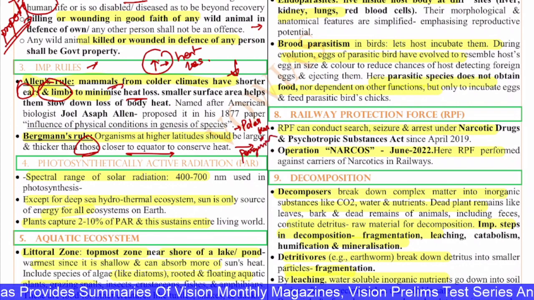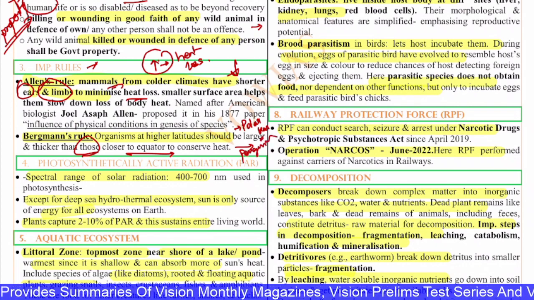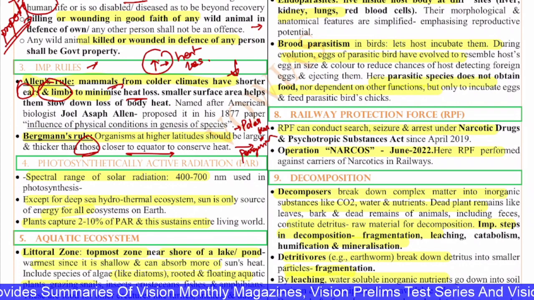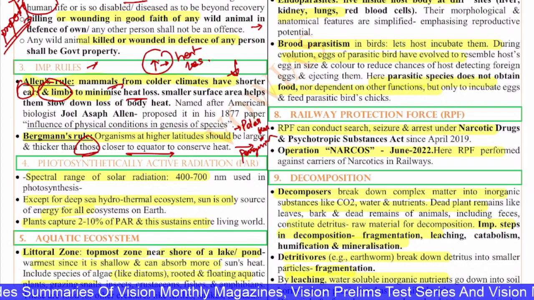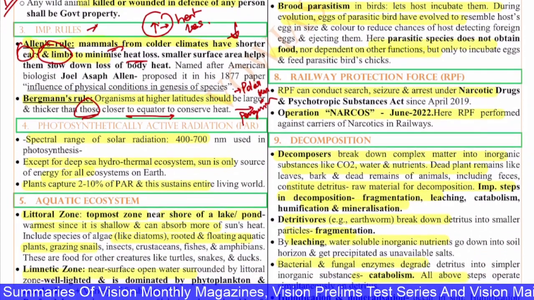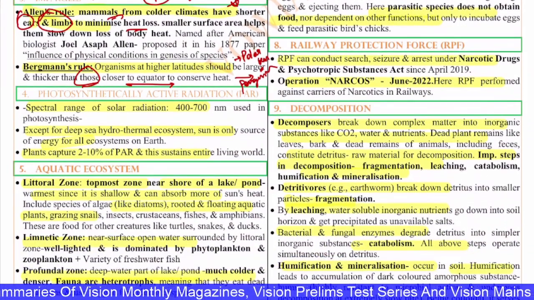So this is because they have to preserve the heat, so they store fat in their bodies. That is the thing. Next, the fourth question is with regard to photosynthetically active radiation, the PAR.